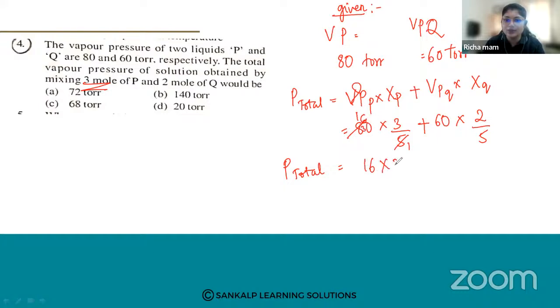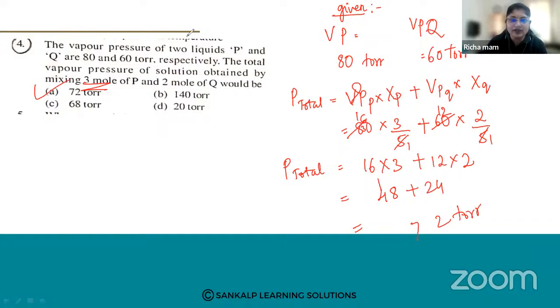So 16 into 3, plus 12 into 2. After solving this, you get 48 plus 24, so it comes to 72 torr. Yes, good. Vedvati, Ranjita, then Shubham, your answers are right. Good. So you are going to use this particular formula. Yes, Swati has also answered it right.